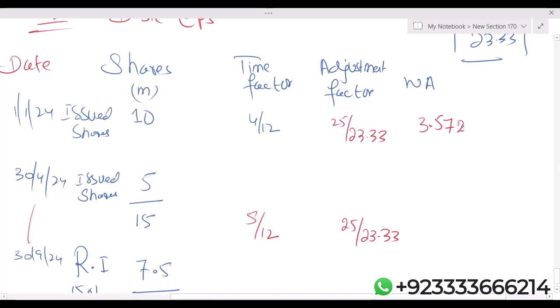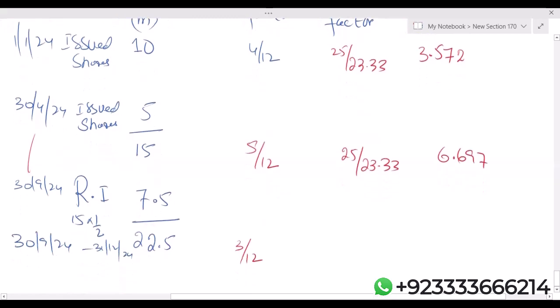Yes, everyone is getting the same result. Next, 15 multiplied by 5 upon 12 is 6.25, then multiply by 25 divided by 23.33. Students, I'm getting 6.697.